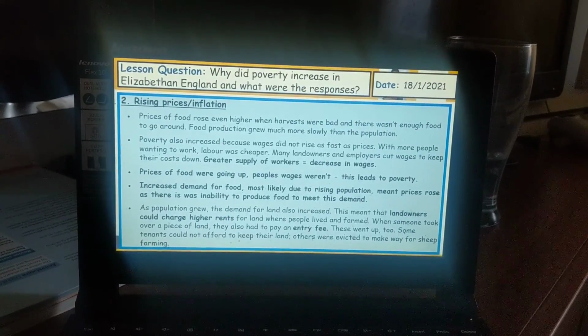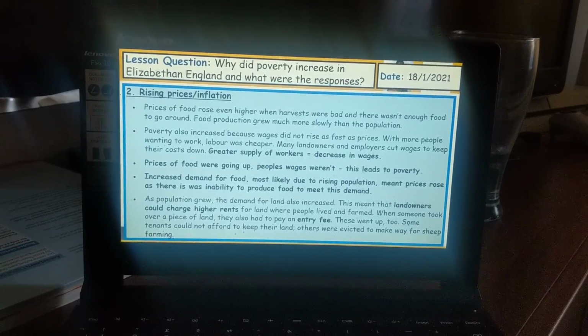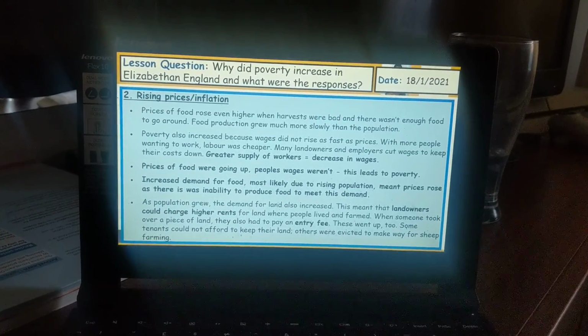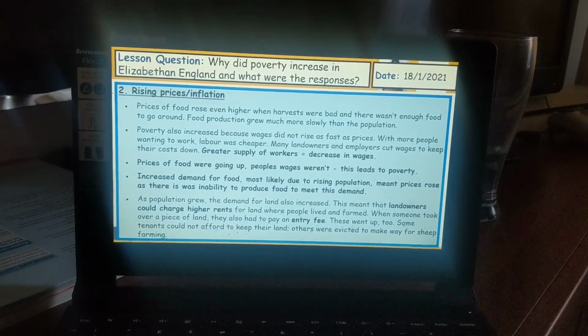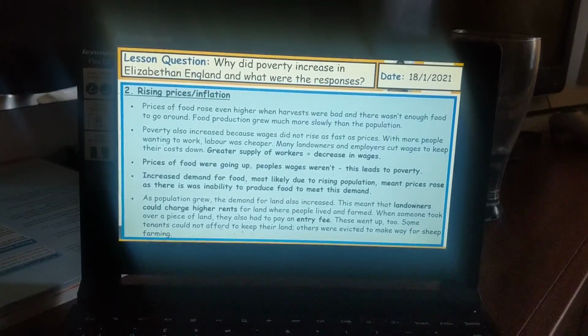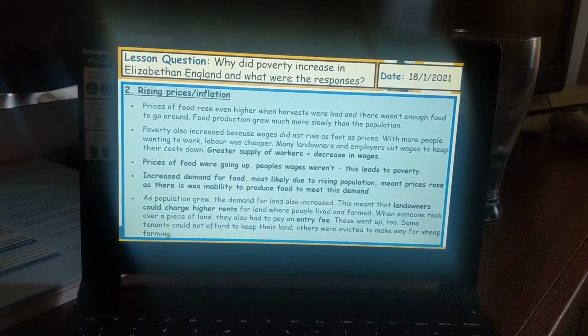When someone took over a piece of land, they also had to pay an entry fee. These went up too, which also led to poverty. Some tenants who lived on the land could not afford to keep their land. Others, unfortunately, were evicted to make way for sheep farming.